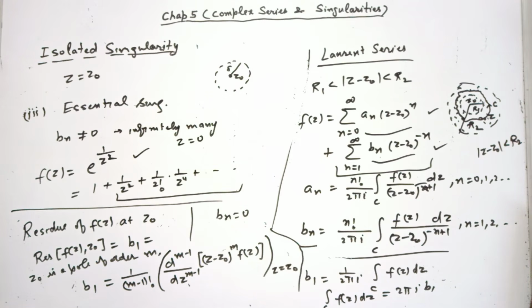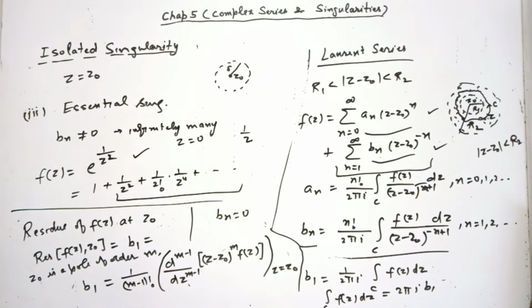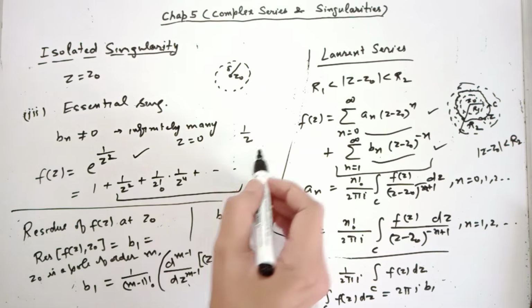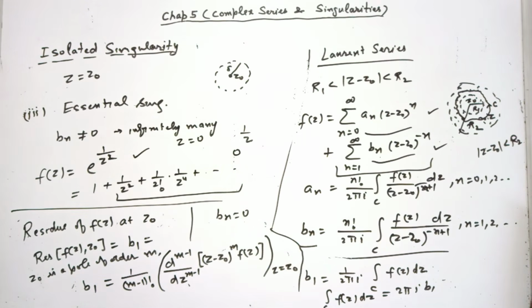So what is the residue in this case? You will see what is the coefficient of 1 over z in the Laurent expansion of this function. So you are seeing with 1 over z there is nothing, means 0. So what is residue in this case? 0. The residue is 0.